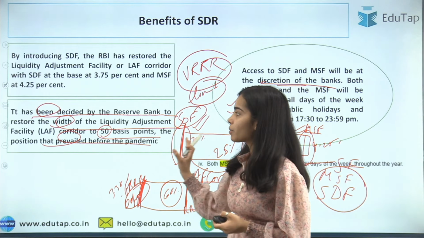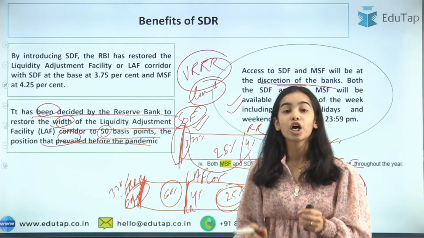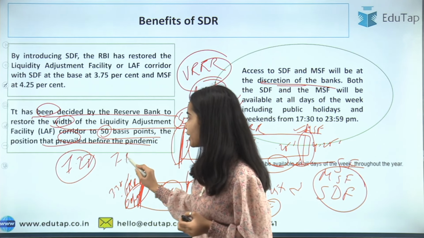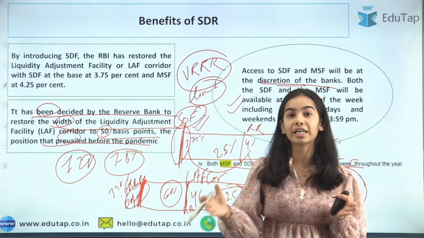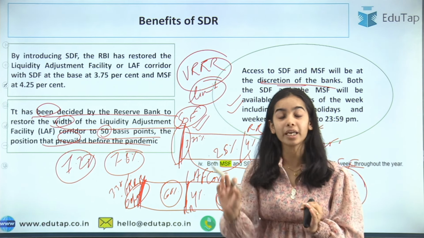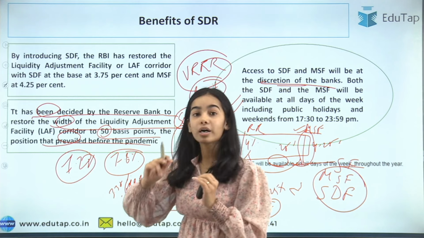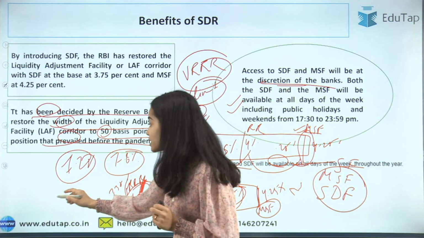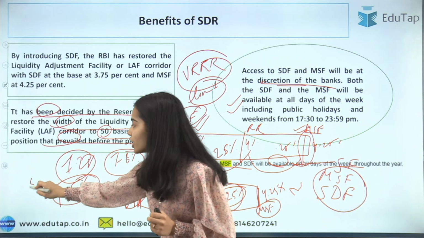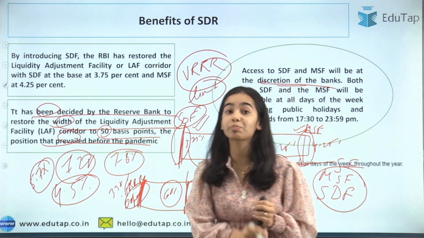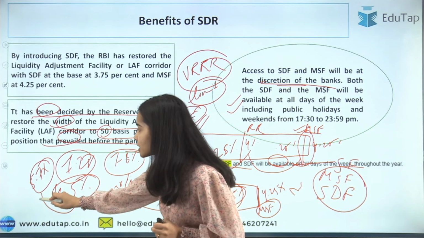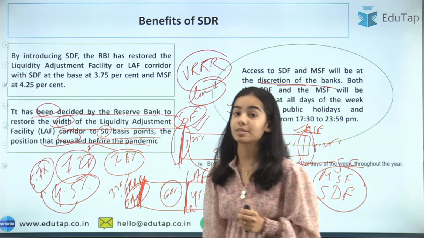I hope you have understood this, and the expectations have been revised. The growth expectation has been revised to 7.2%, before it was 7.8%, for the financial year 2022-23. So the growth expectation has been lowered by the Monetary Policy Committee, and the inflation expectation has been raised. It was 4.5% before, and now it has been raised to 5.7%. So the inflation expectation has risen and the growth expectation has been lowered.